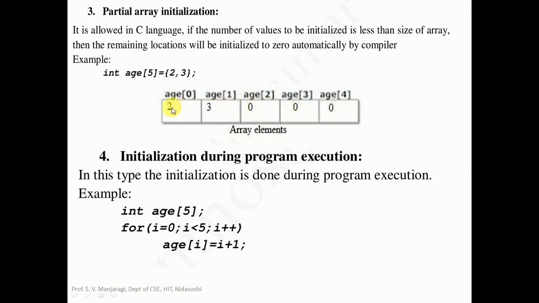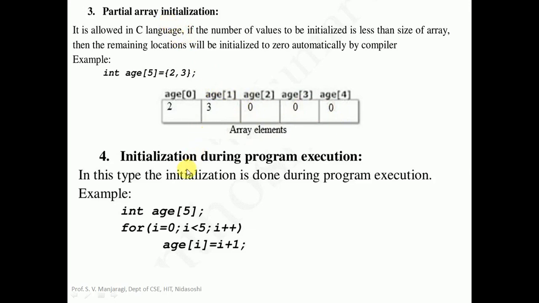So partially we are making the initialization at the beginning, during declaration itself. That is, 2 and 3 will be stored at the first 2 locations. Still 3 more locations are left, and they are initialized to 0 by default. So this is called partial array initialization.